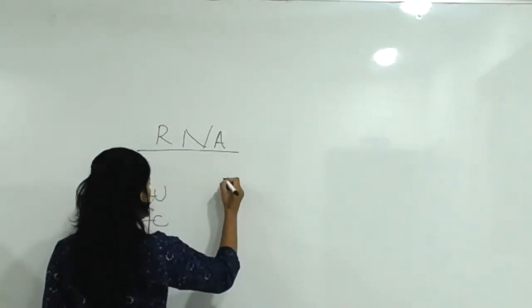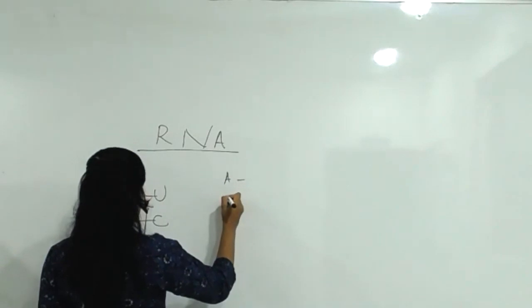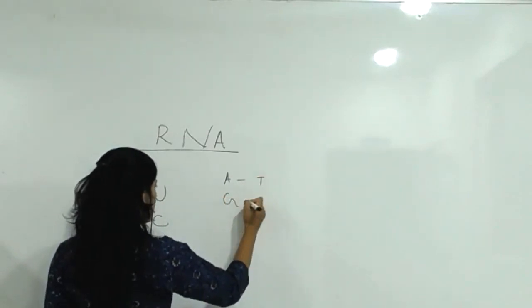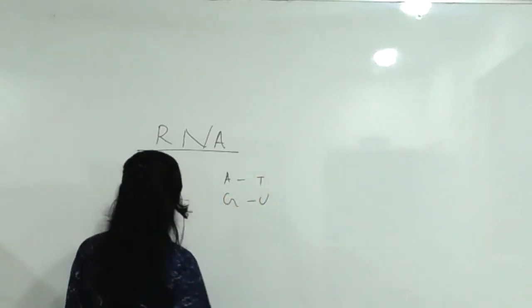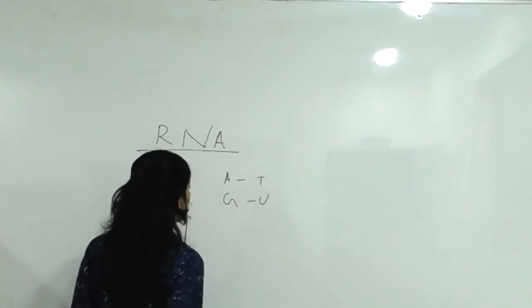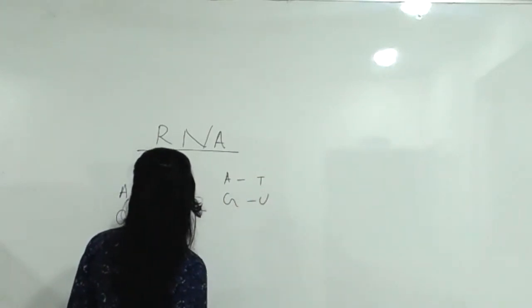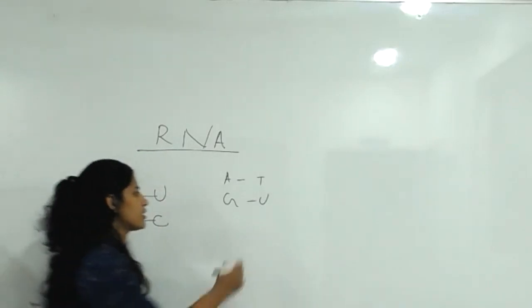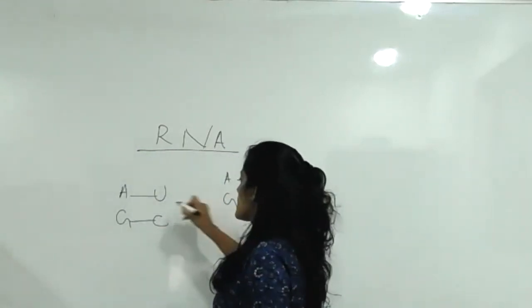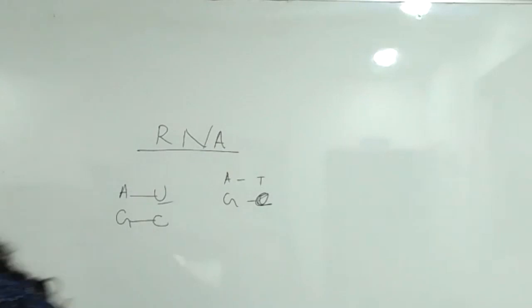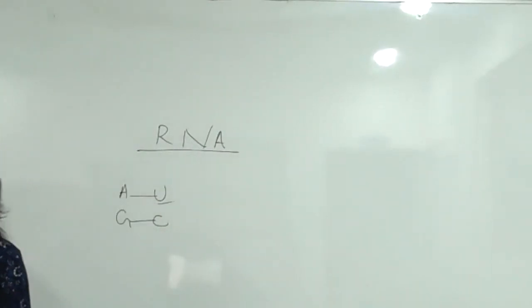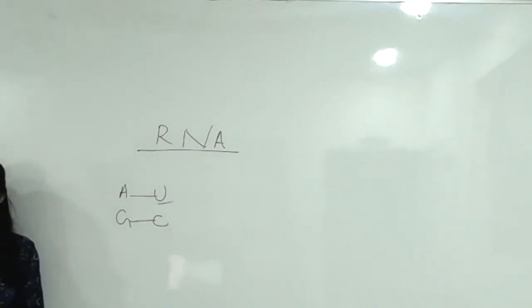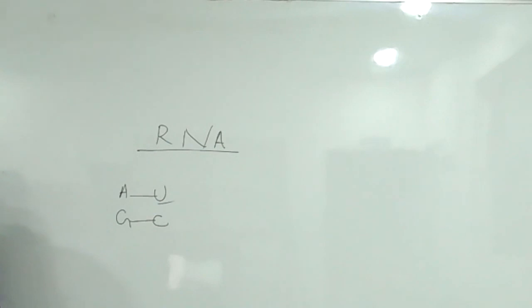But in DNA it is adenine, guanine, thymine, cytosine. See, uracil is the new one here. Instead of thymine, uracil is present here. This is a major difference between RNA and DNA base pairs.